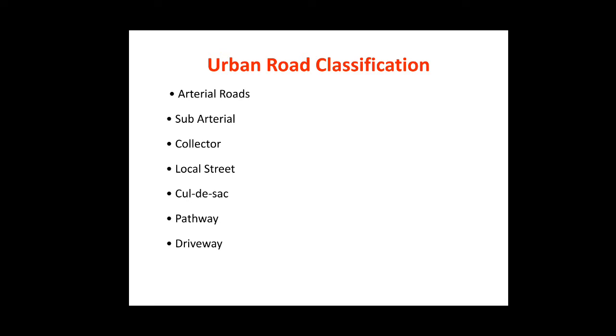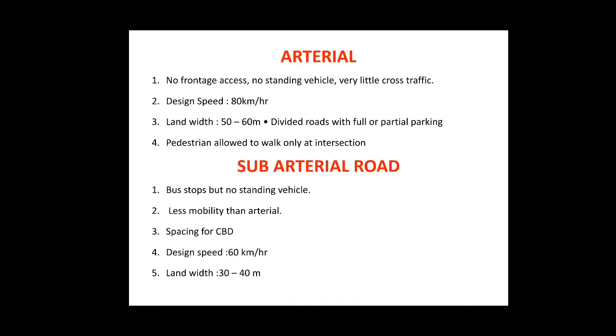The urban roads are classified as first the arterial roads, the subarterial roads, the collector roads, local streets, the cul-de-sac roads, and pathway and driveways. First, the arterial roads.